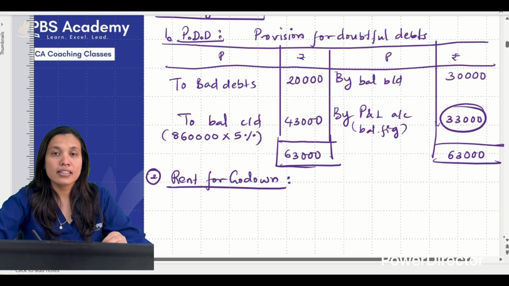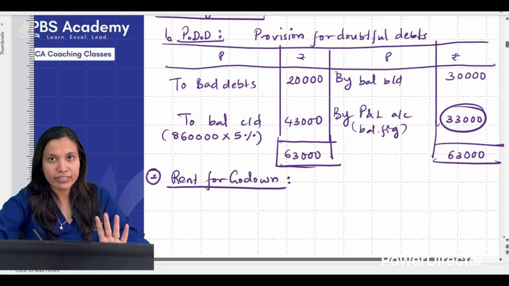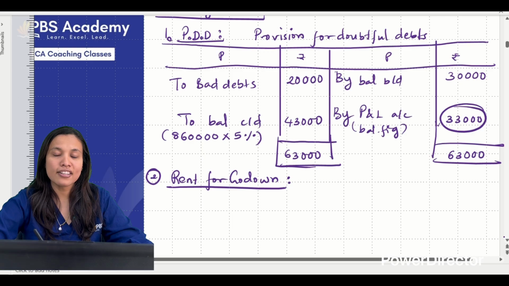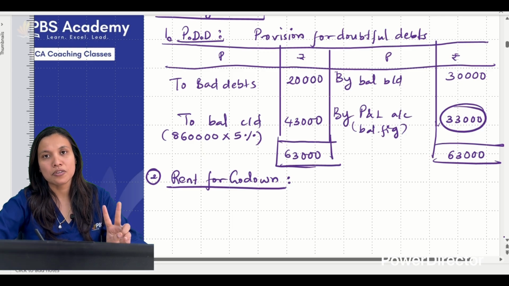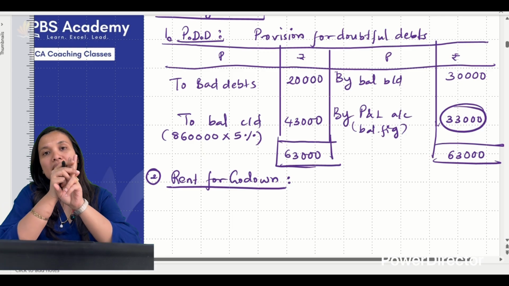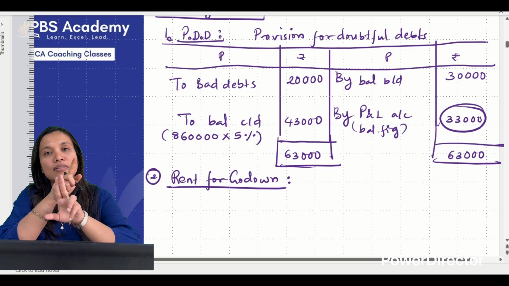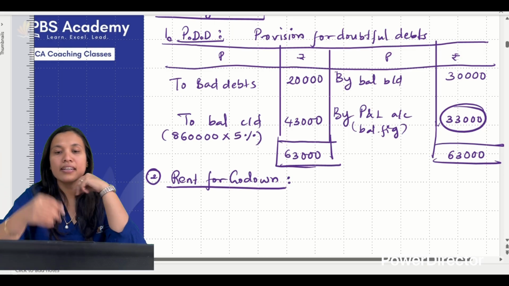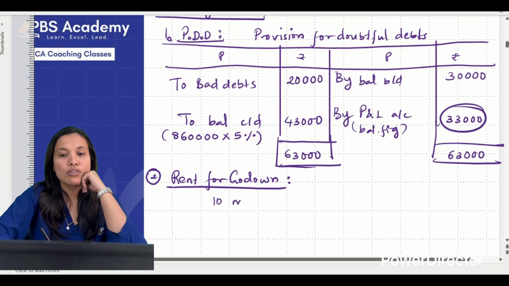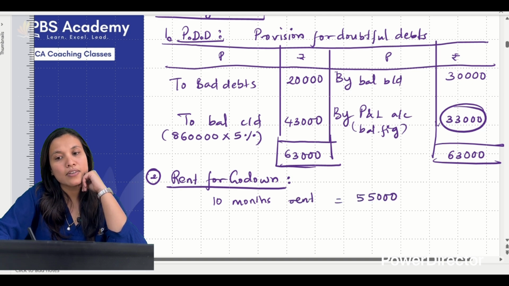In the trial balance, the rent is given as 55,000 and they are telling in the adjustment that 2 months rent is outstanding. That means, if 2 months rent is outstanding, in the trial balance how many months of rent is there? 10 months rent, correct? So 10 months rent is equal to 55,000. So 2 months rent will be how much?